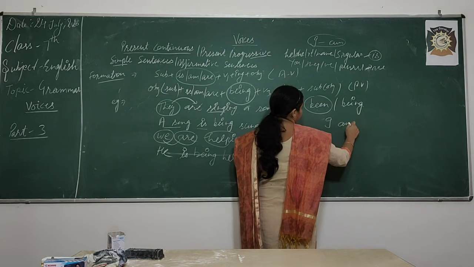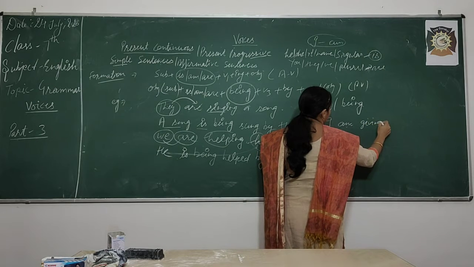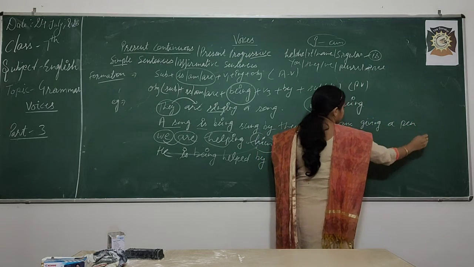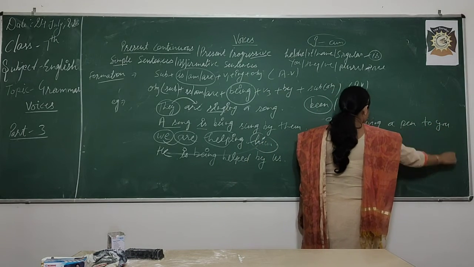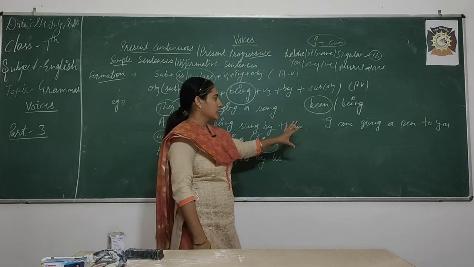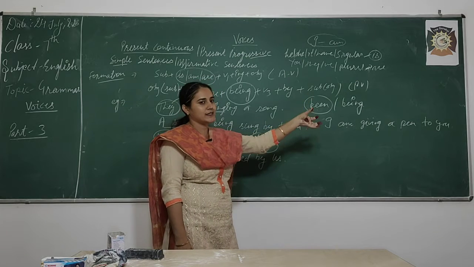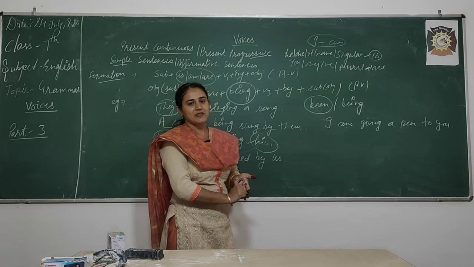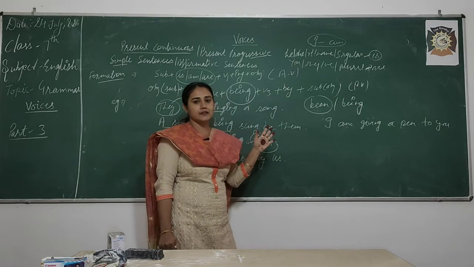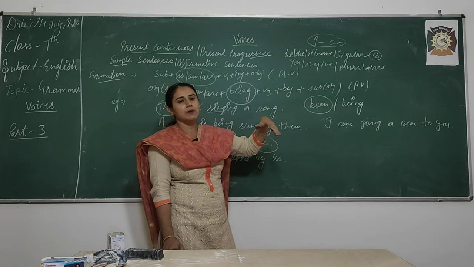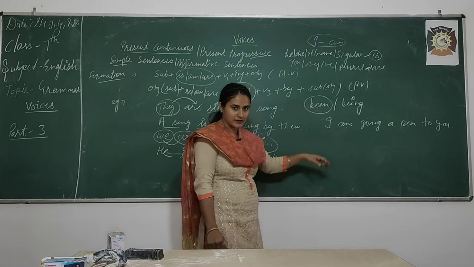One more example we will take. I am giving a pen to you. One more sentence. Okay. So, first of all tell me what is the subject, what is the object in this particular sentence. Some students will go with to you. Why? Because ma'am, to you is written at the end, and what is written at the end, it may be object. No. So, that is why I gave this particular example here to all of you.